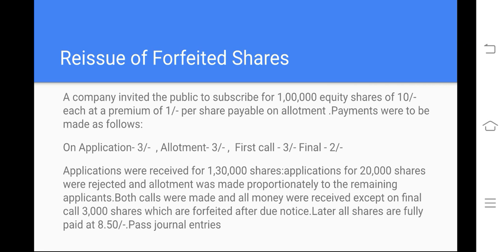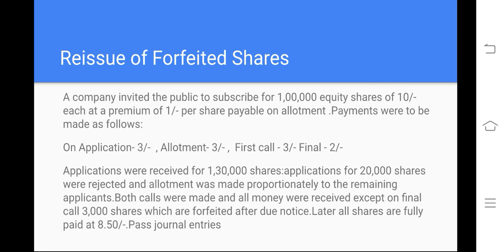Both calls were made and all the money was received except on the final call. So we made all the calls: allotment call, first call, final call. But 3,000 shares did not respond to the final call.